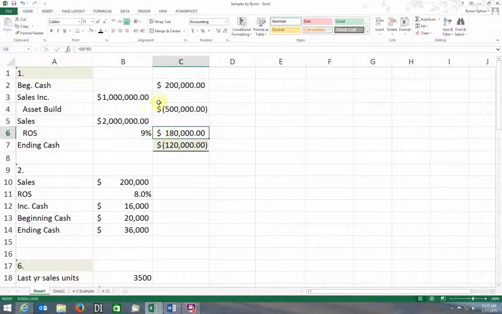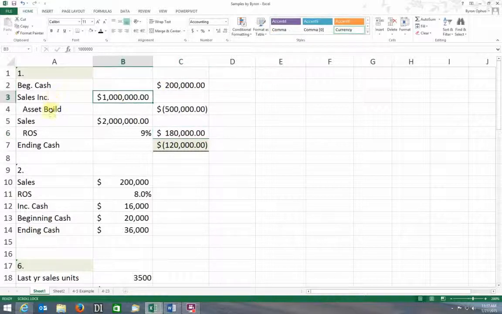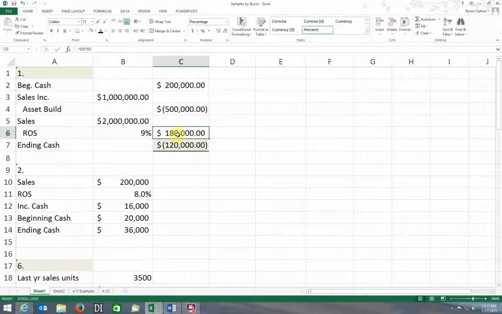So all this was just inputting numbers, right? Setting it up over here. I got beginning cash, sales increase, asset build, sales, ROS. So I've just input numbers until I get to here, which is the one formula that I have to do. And if my return on sales is 9%, what that tells me is that taking my sales number times 9% should end up being what my profit is.